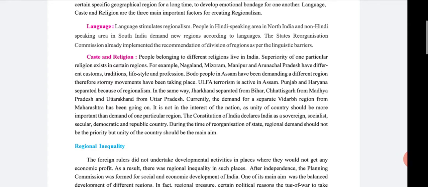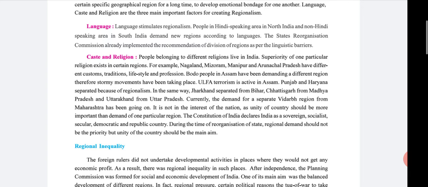Currently, we can see that Gujarati is spoken in Gujarat, Marathi is spoken in Maharashtra, and Rajasthani and Kutchi Boli are spoken in their respective regions like Kutch and Rajasthan. So mostly people speak a language related to the particular state.